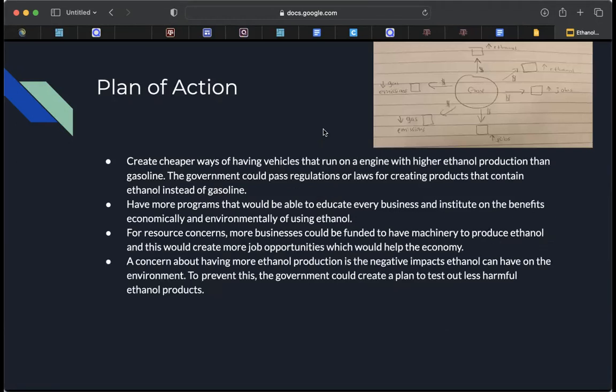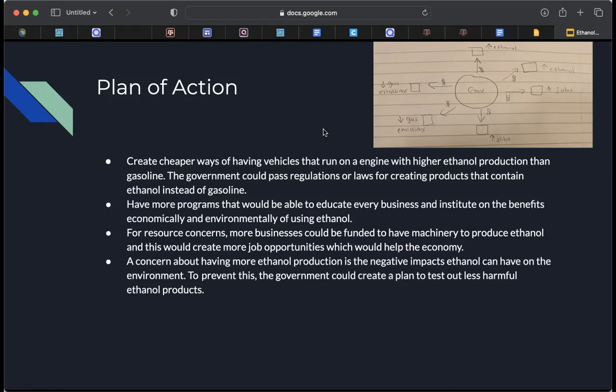My plan of action: I would create cheaper ways of having vehicles that run on engines with higher ethanol production than gasoline. For example, the government could pass regulations or laws for creating products that contain ethanol instead of gasoline at a cheaper price. Having more programs that would be able to educate every business and institution on the benefits of ethanol economically and environmentally. For resource concerns, more businesses could be funded to have the machinery to produce ethanol since it's more expensive, and this would create more job opportunities, which would also help the economy.